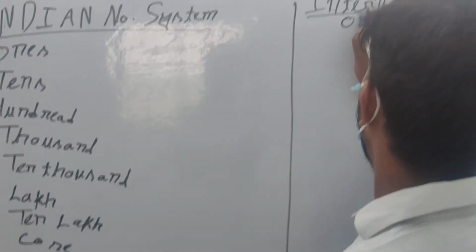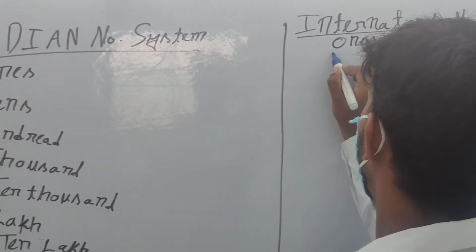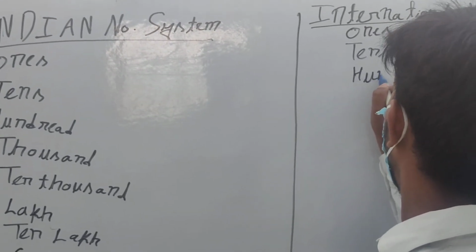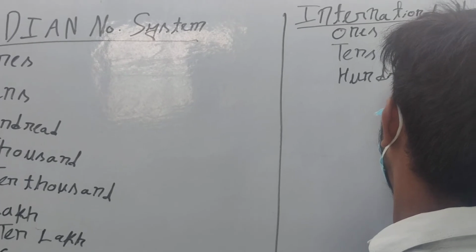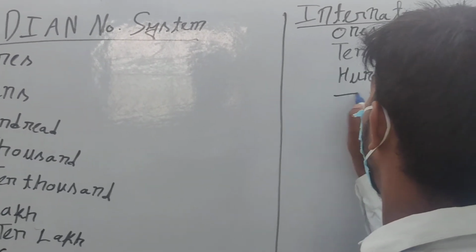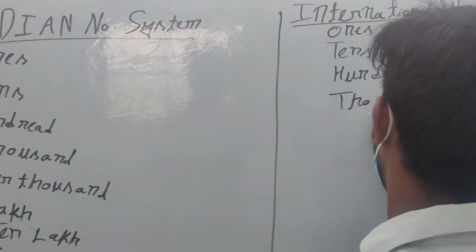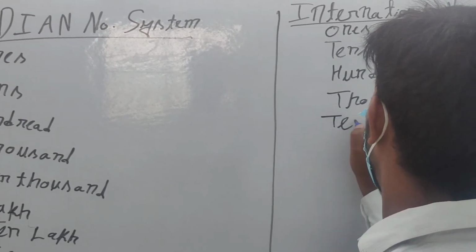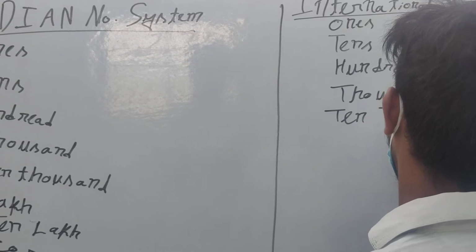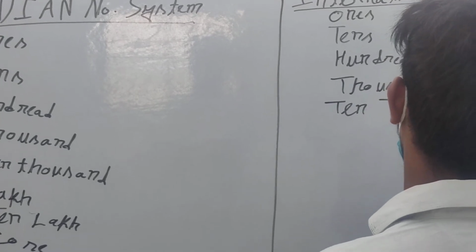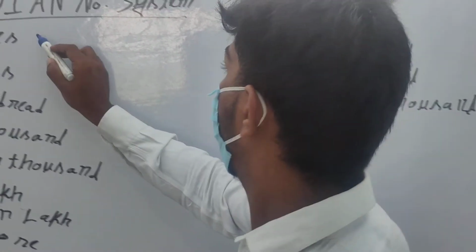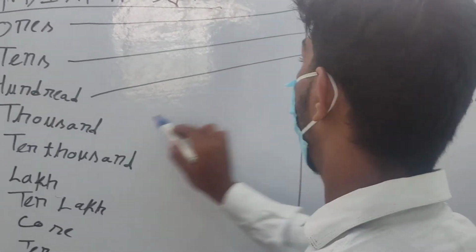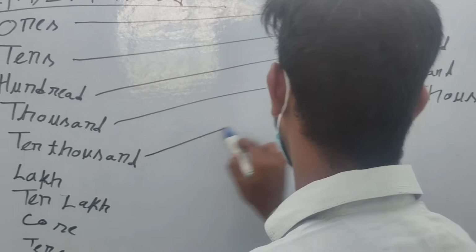See, there will be ones, then tens, then 100, then 1000, then 10,000. Ones same, tens same, 100, 1000, 10,000.